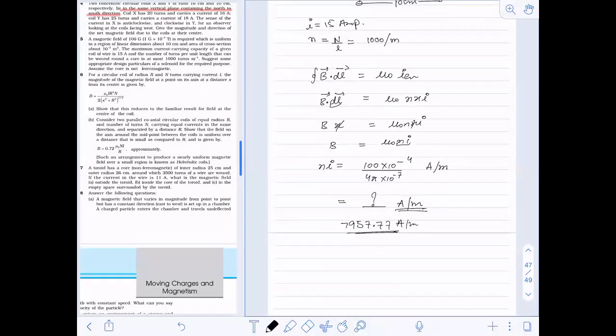So around this much should be the answer. They would have rounded it. Don't worry. If they are giving 8,000 as the result, then they would have rounded it. That's not a big problem, because this is a subjective problem, so you can round a little bit. But try to calculate the correct results. Try to calculate up to the correct mark.